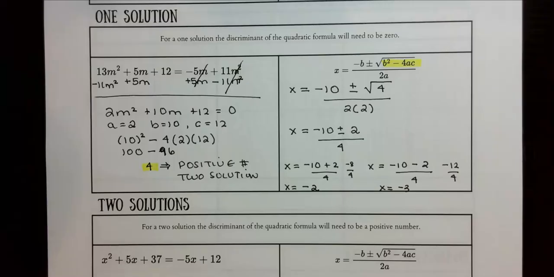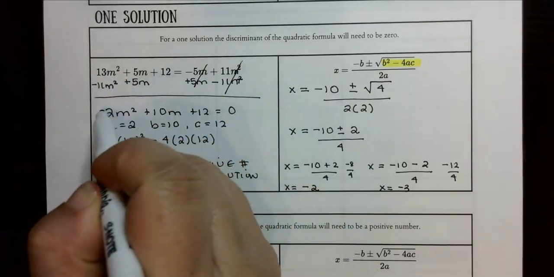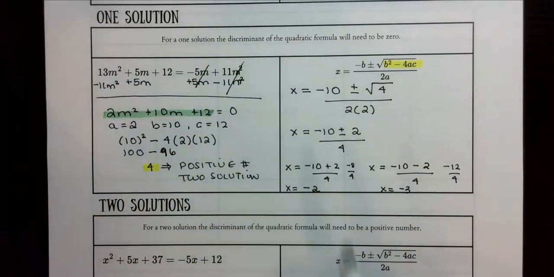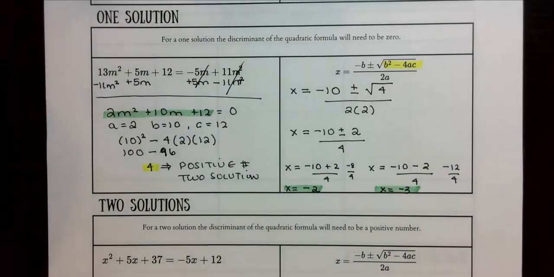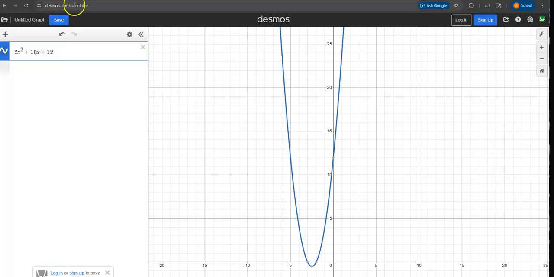So I'm going to use Desmos to check my answer. So remember that when you're using Desmos, you don't want to type in the original function. You want to type in the one that's equal to 0. And then you want to compare to see if these are the places where your graph crosses the x-axis. So I'm going to use Desmos for this, but remember you can also use your graphing calculator. All right, so you can see the website up here. I typed in the 2x. Now, to get the exponent, all you have to do is hit Shift 6 at the same time, and it will give you an exponent.